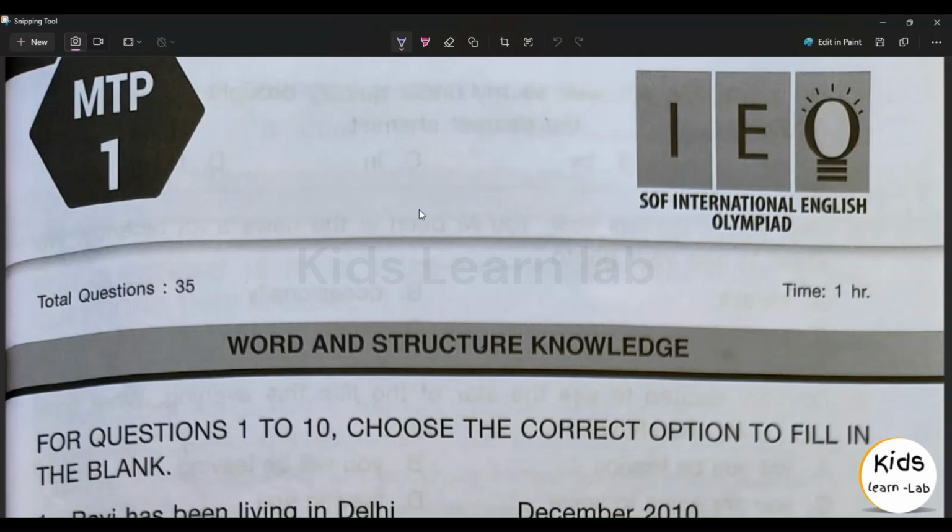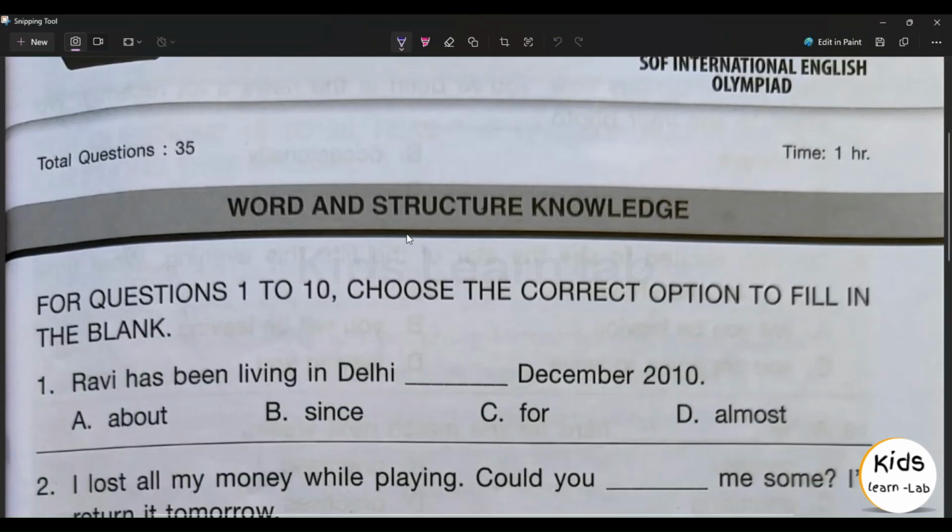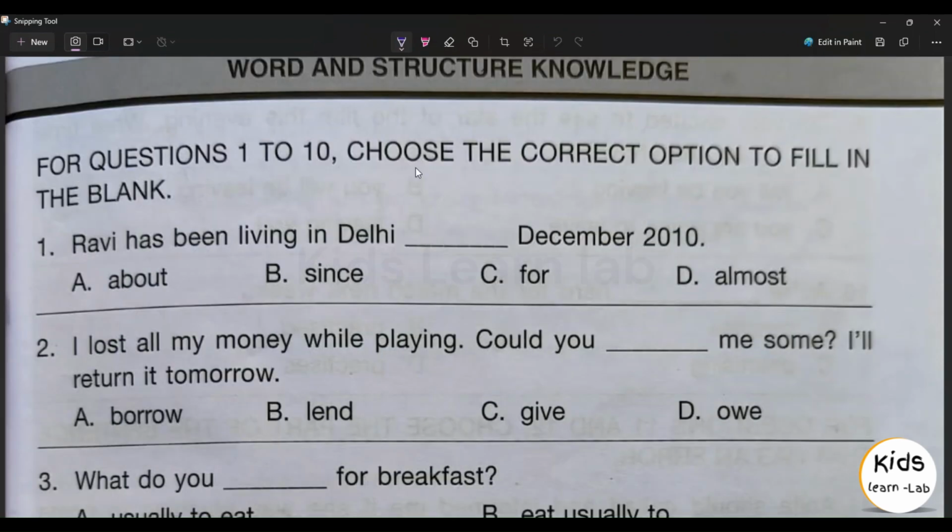In this video, you're going to see SOF International English Olympiad of Class 4 Model Test Paper 1. Total questions 35, time will be 1 hour. First section, word and structure knowledge. For questions 1 to 10, choose the correct option to fill in the blank.